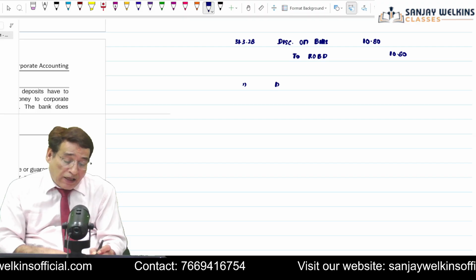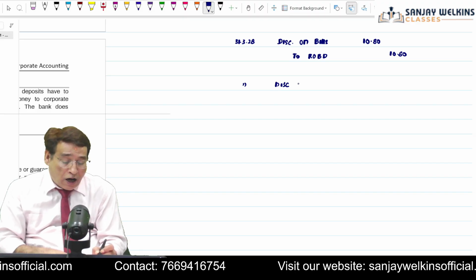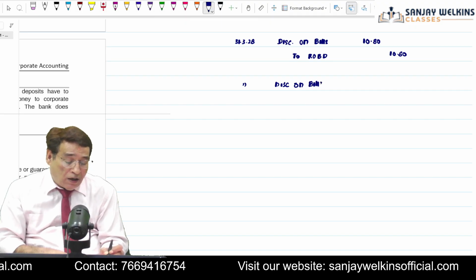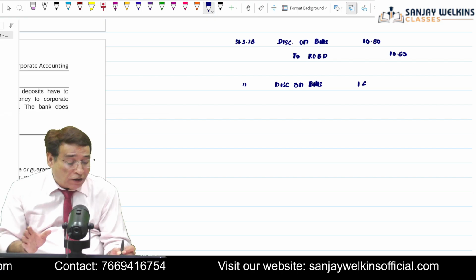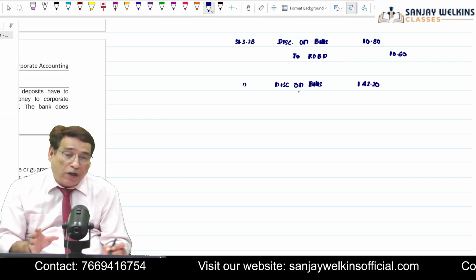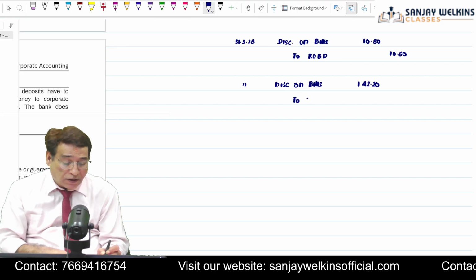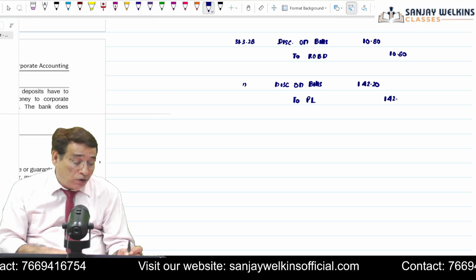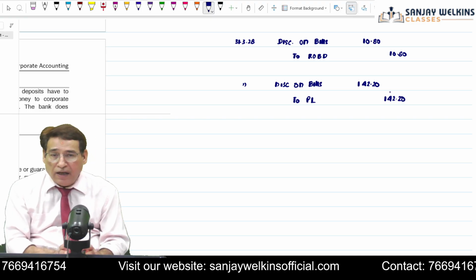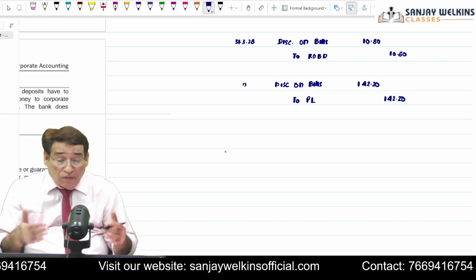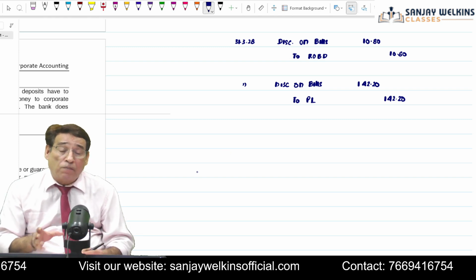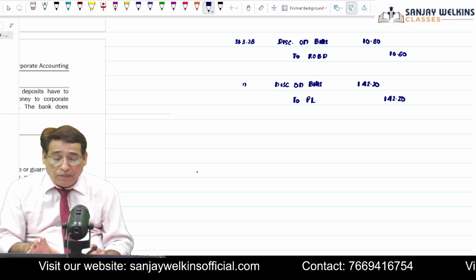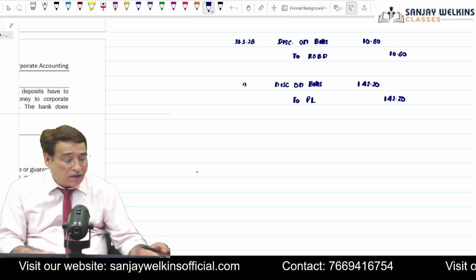Whatever balance is in discount on bills account, now the total balance in discount on bills account is 142.20. Now it will be closed by transferring it to profit and loss account. So we will write, to profit and loss account, and this much of income through discount on bills we are going to recognize in the current year. This is how we have to move under this particular chapter. Is it clear to you or not? Is it clear? Absolutely clear. I hope so.